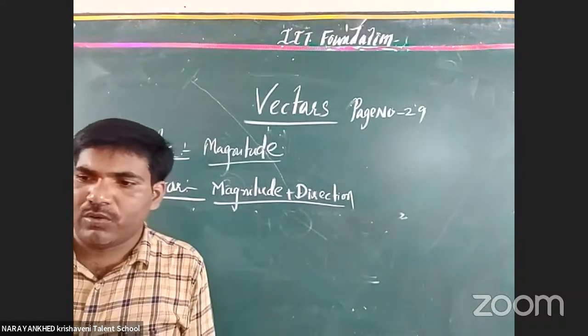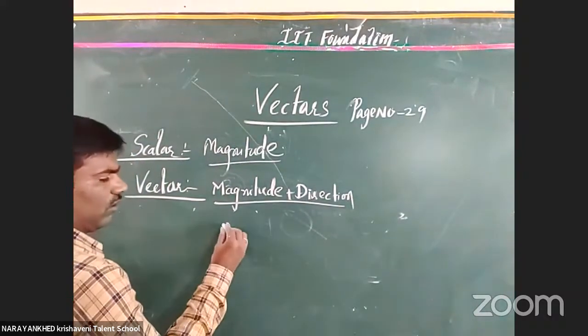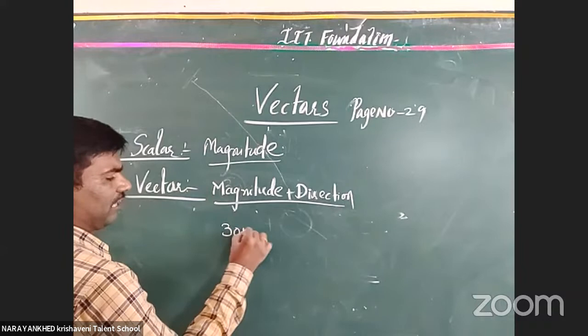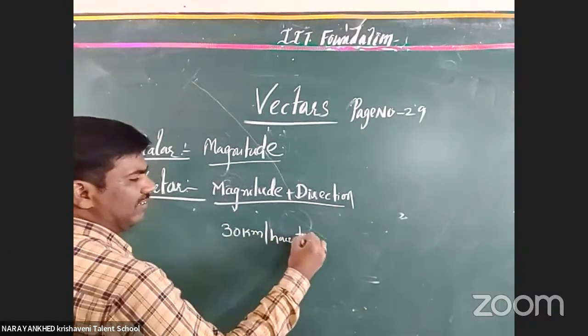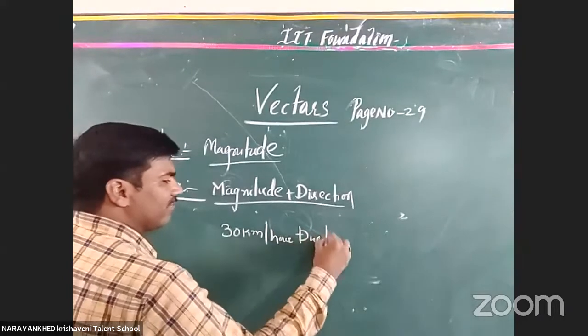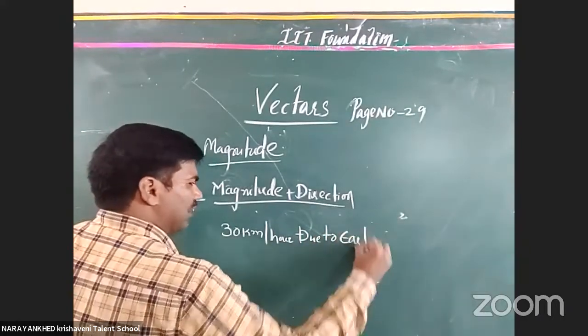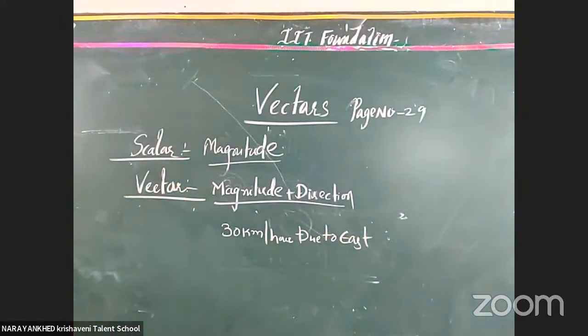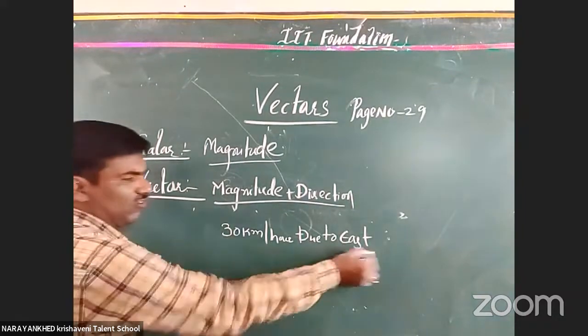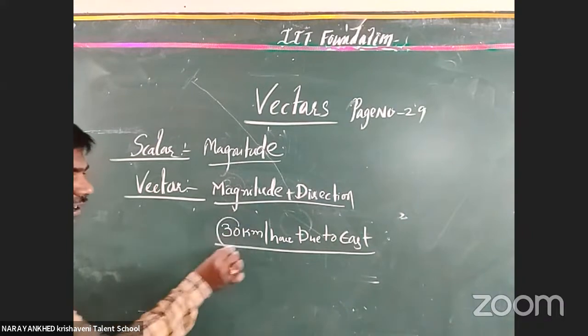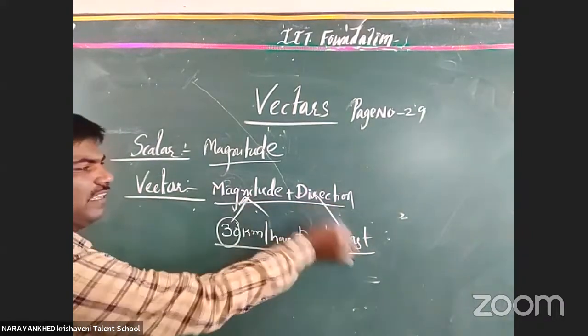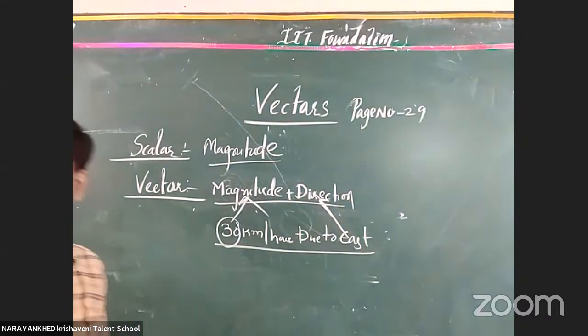Suppose 30 kilometers per hour due to east. This is the representation of one vector. In this, the 30 is called the magnitude and the east is called the direction.